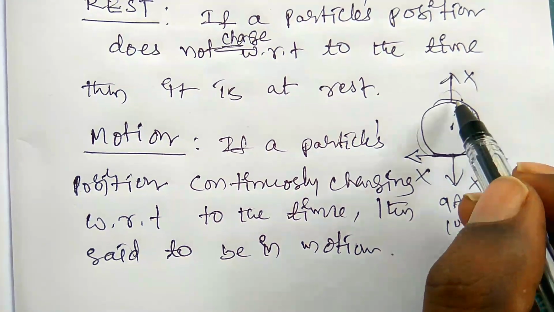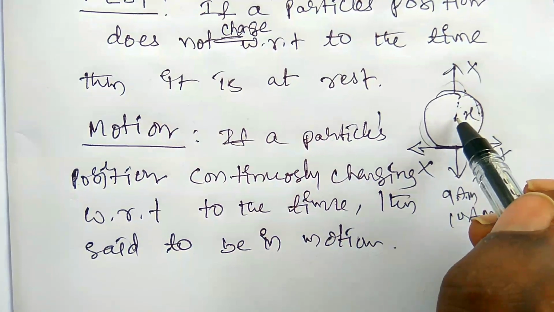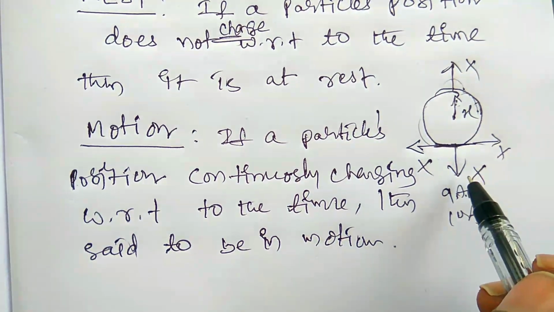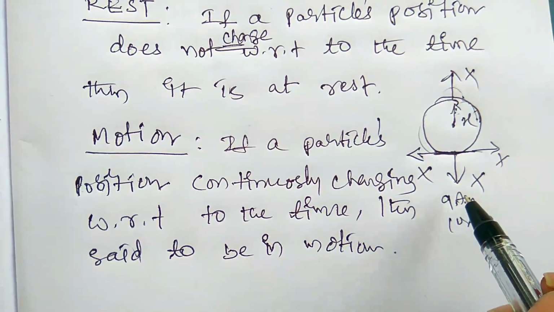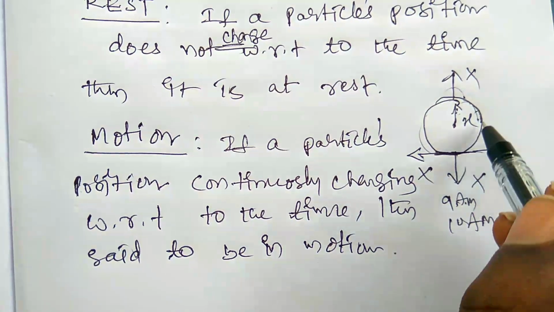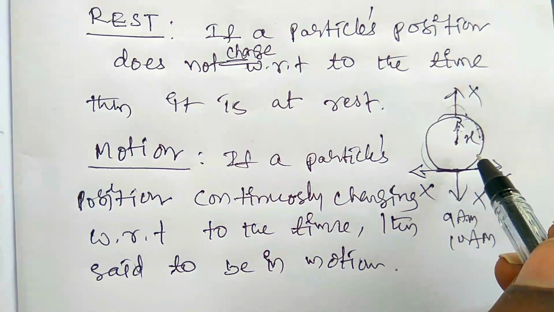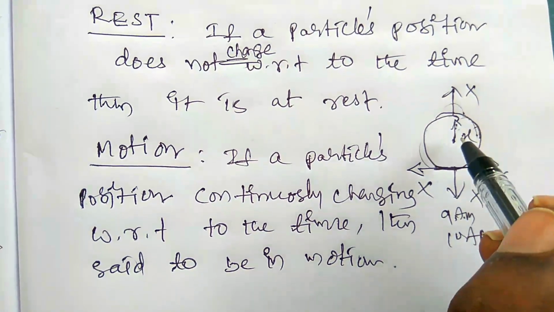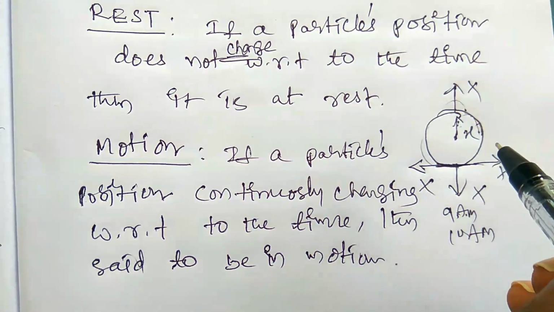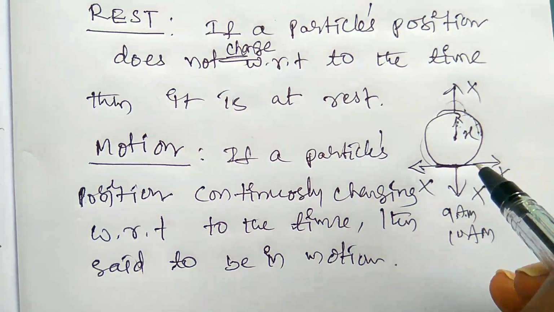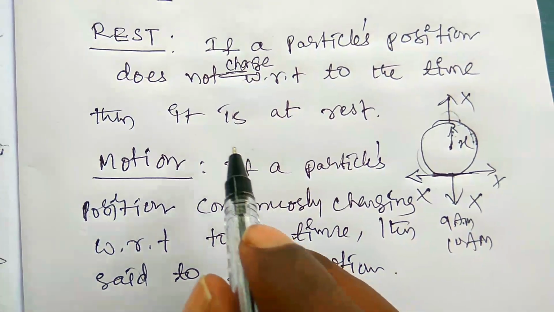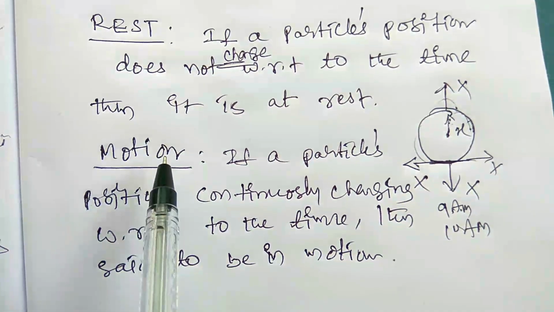Whatever the hands are here, the seconds, minutes and hours hands, the second's hand will be continuously changing its position with time. So this is the motion of the body, but the position of the clock will not move, it will be at rest. But the position of the hands inside the clock will change from time to time, it will be continuously changing, that is the motion. So this is the main difference between rest and motion.